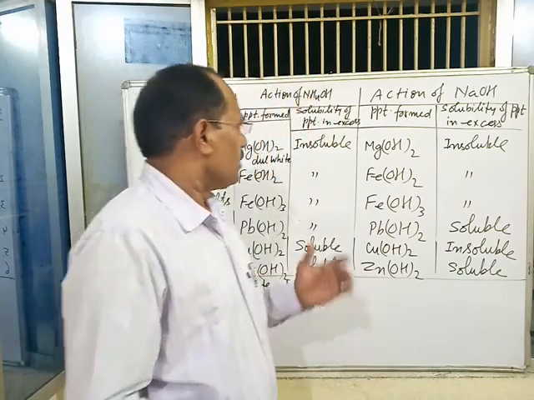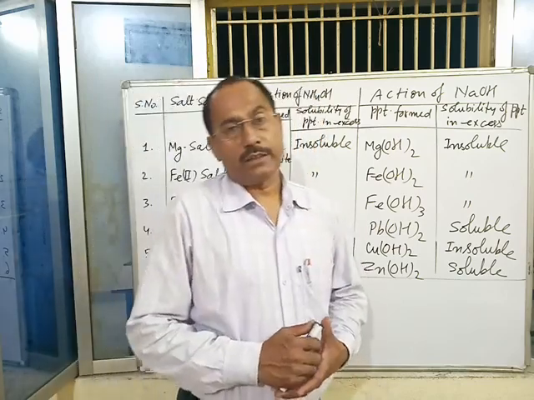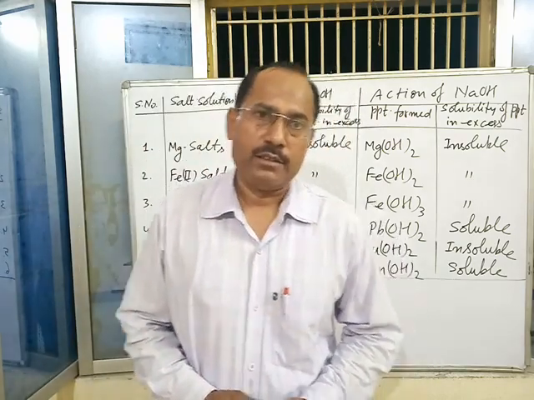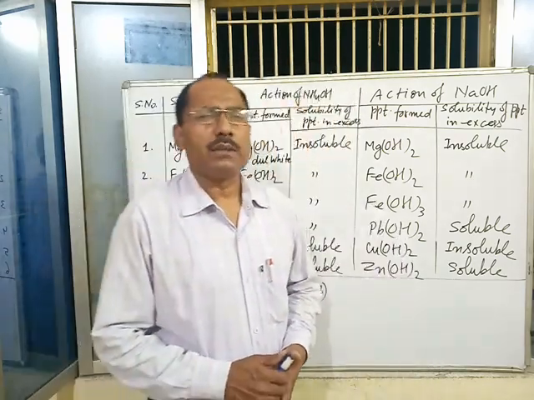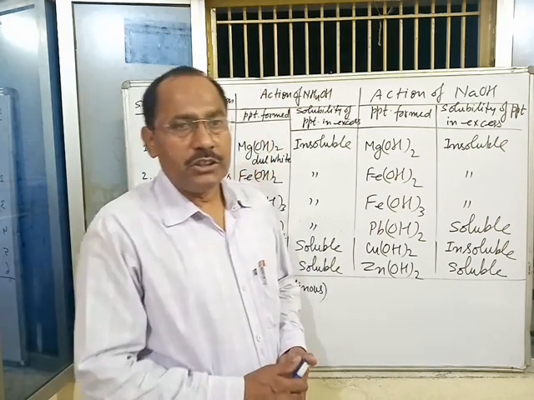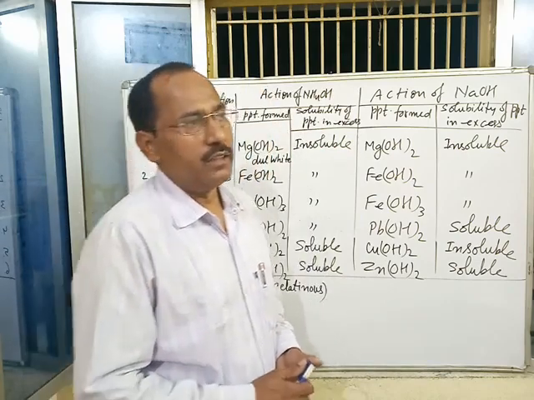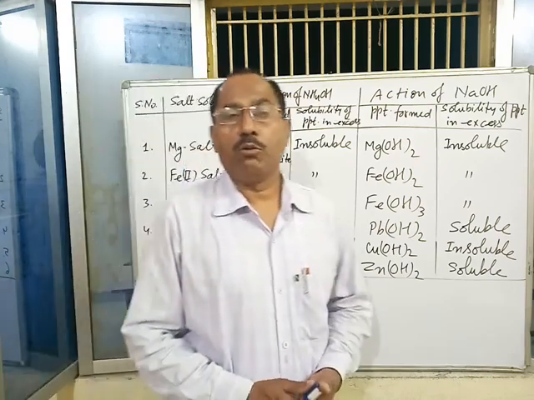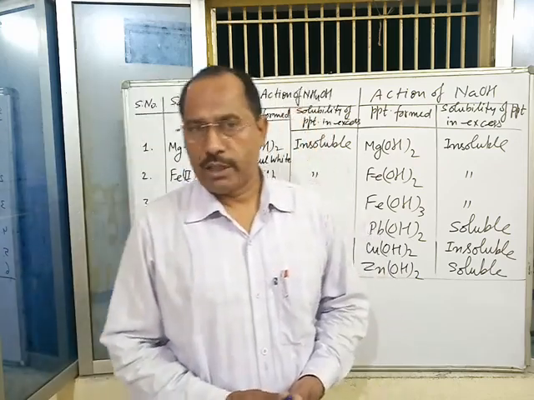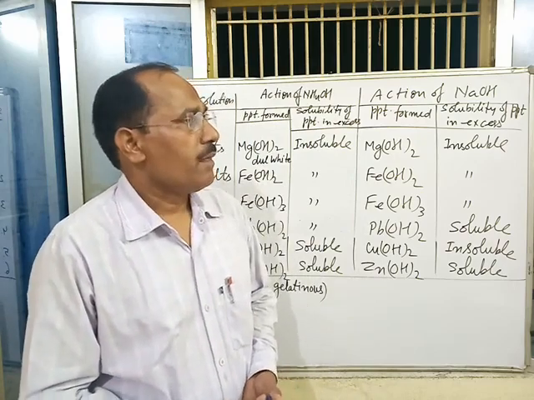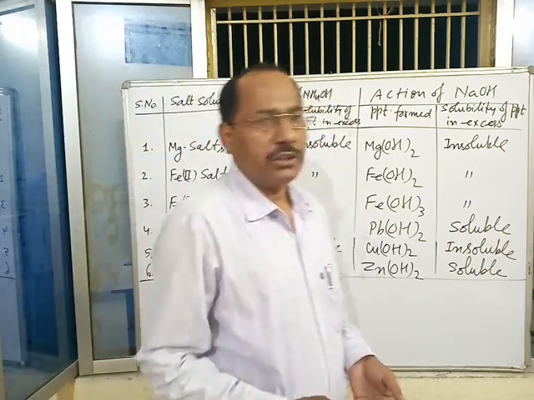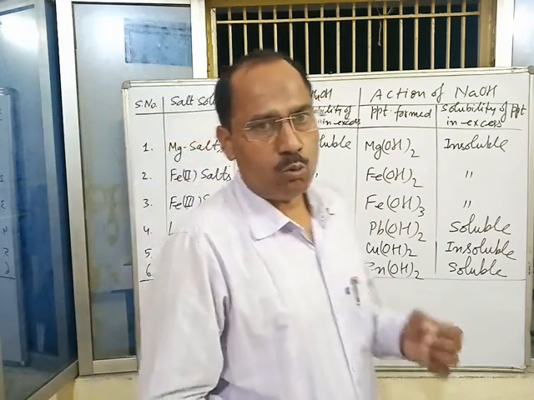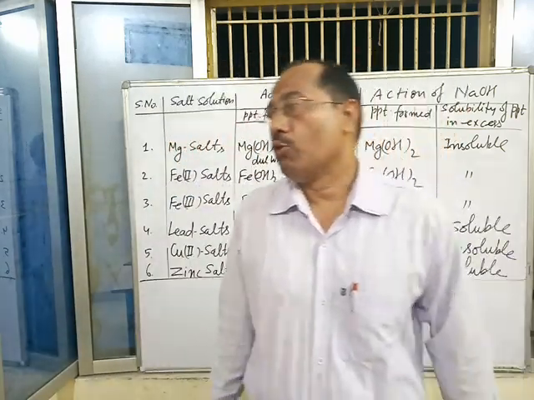And one of the important properties of bases is used for the preparation of ammonia gas. When any ammonium salt is heated with alkali like NaOH, KOH, Ca(OH)2 or NH4OH, any of the alkali, it forms salt, water and liberates ammonia gas.